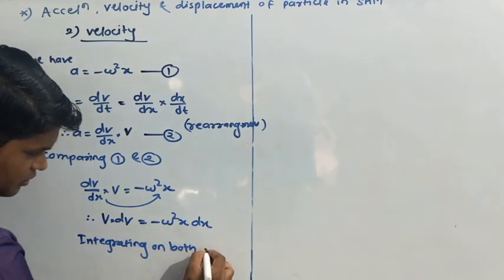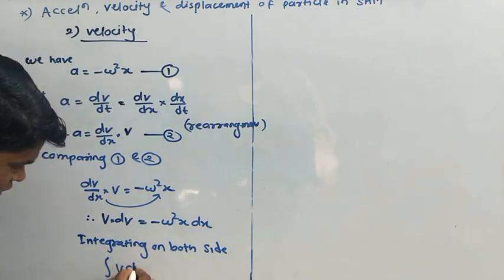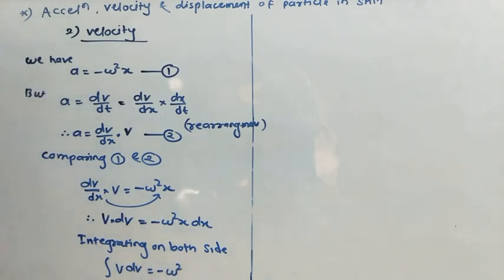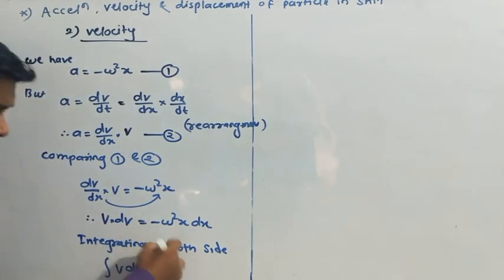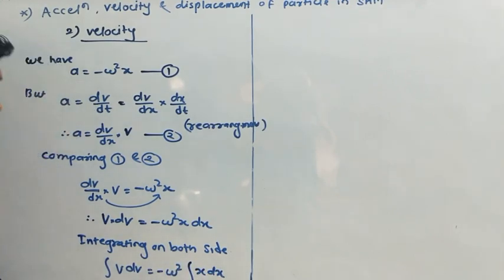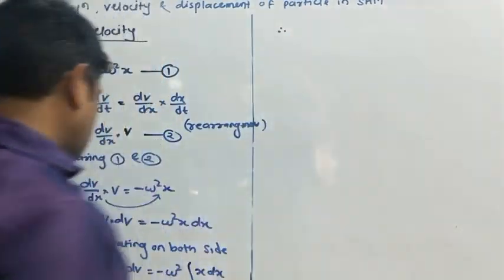if we take integration on both sides, we get integration of v into dv equal to minus omega square. We cannot integrate omega square because it is a constant, so the remaining is x into dx. After taking integration, what is the integration of v?